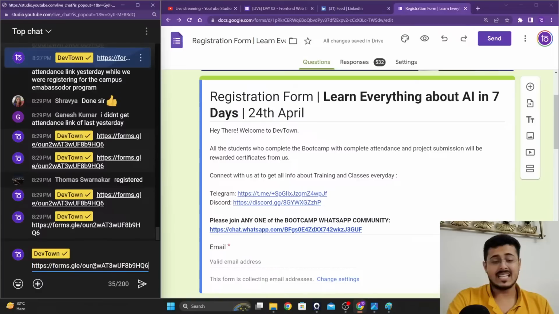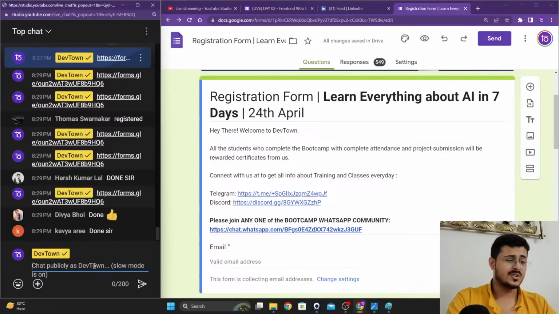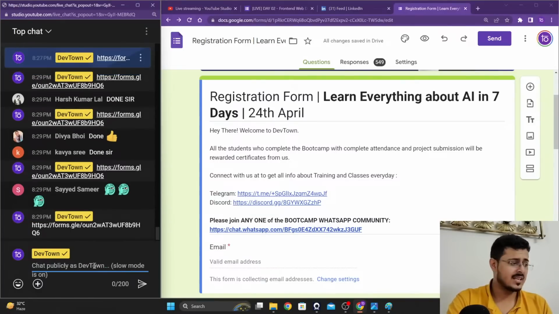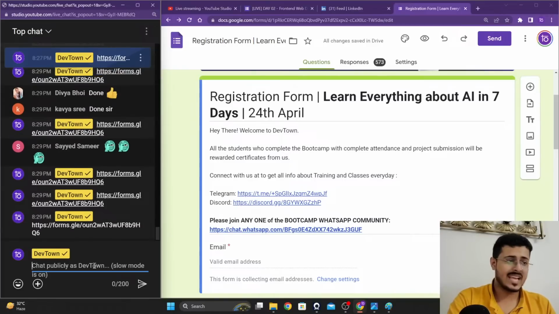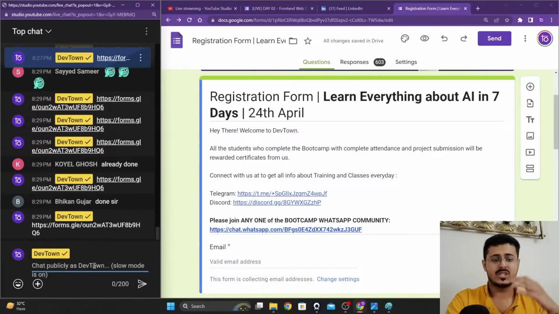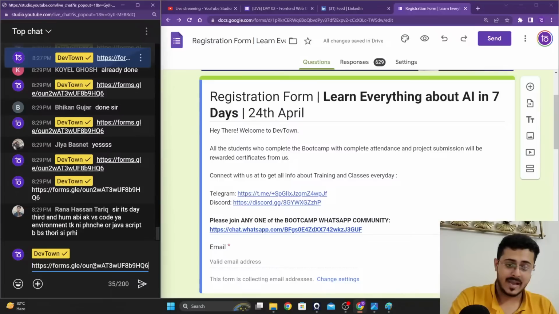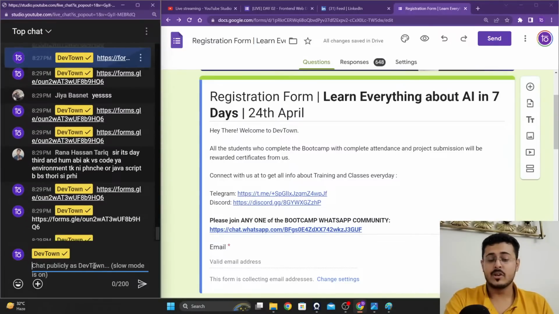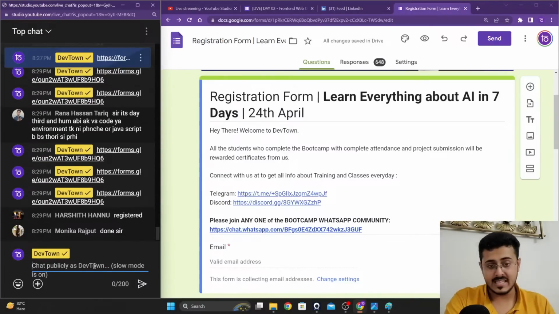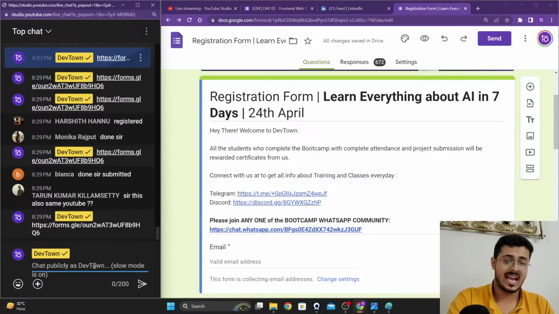And again, guys, there will be no prerequisites. You don't need to know anything from the start. Everything will be taught to you from the utmost basics, from the easiest topics itself. You will be able to understand everything about Python, everything about AI. We'll be looking into a lot of different things in AI, and we'll be doing our project as well.